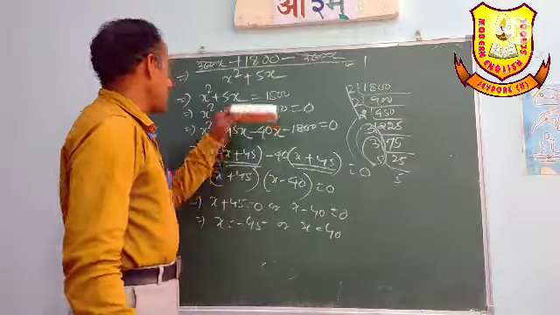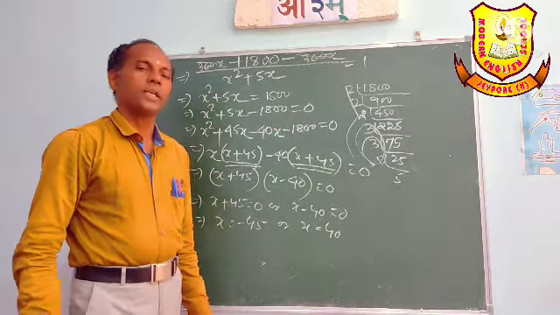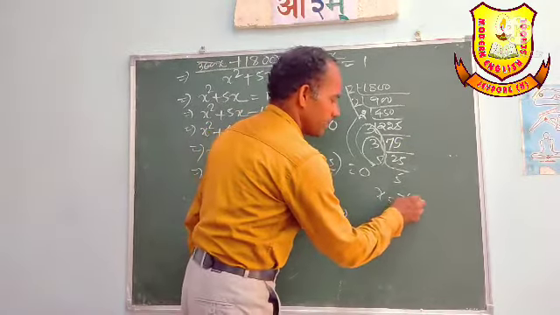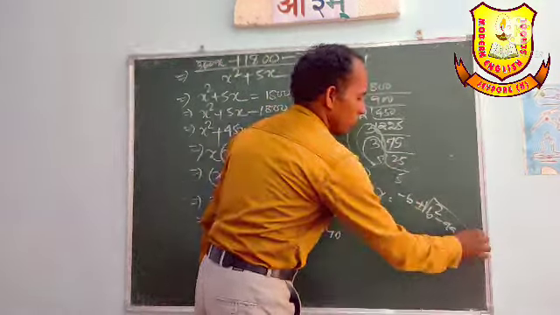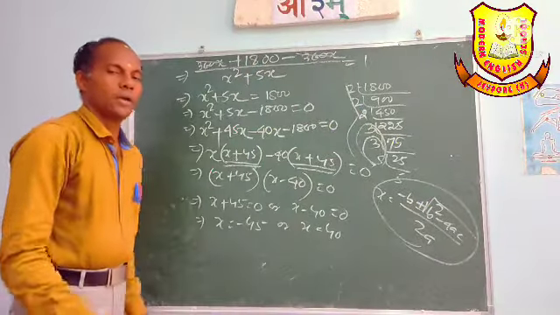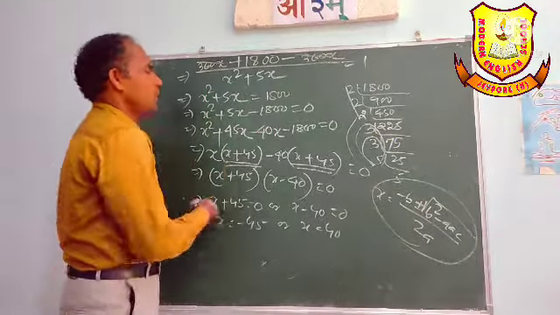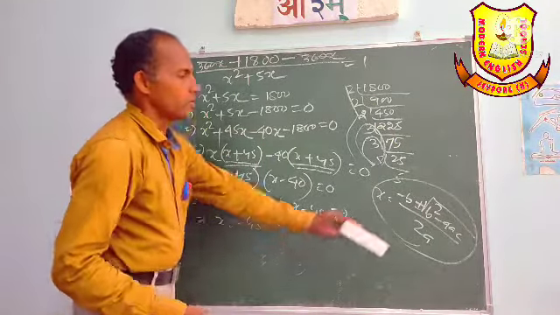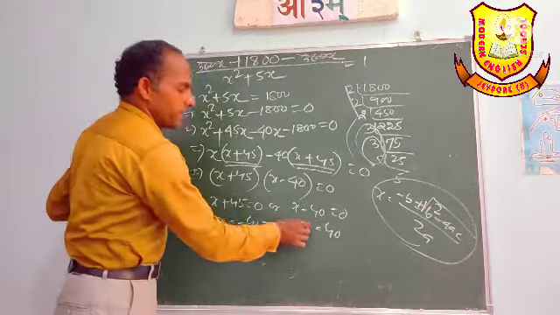Here this is the solution of a quadratic equation. I have done it by factorization method, but you can use the formula directly. x equal to minus b plus or minus root of b square minus 4ac, over 2a. By using this formula also you can find, or by completing the square method also you can do. That is your choice. But this one, if it is easier, so that I have done this, and you can follow or you can use the formula. Okay, so x equal to minus 45 or x equal to 40.